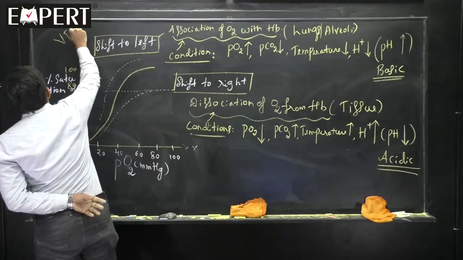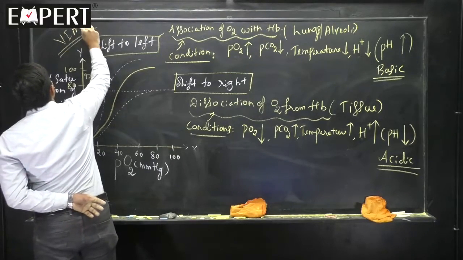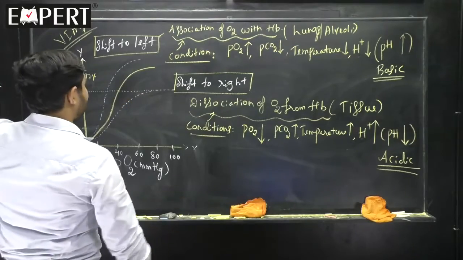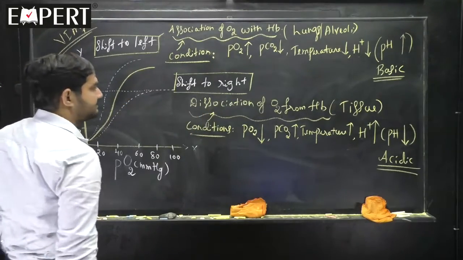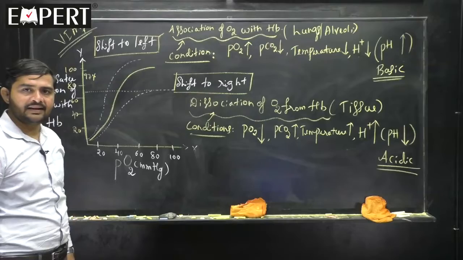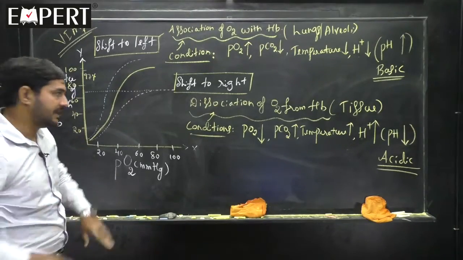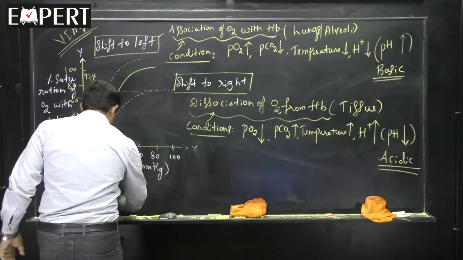VIMP, oxygen dissociation curve, shift towards left side, shift towards right side. Hope the matter is very clear. Now I add one more point for you. What is that? Concentrate here. Let me use another color for you.